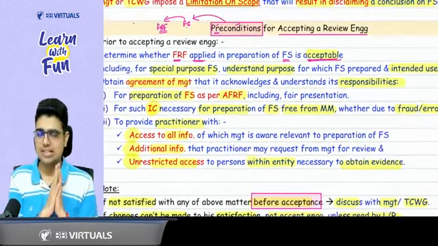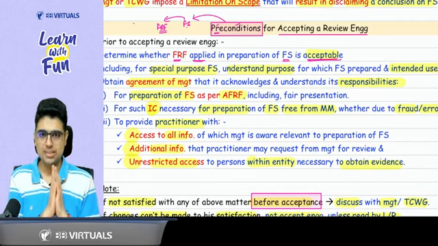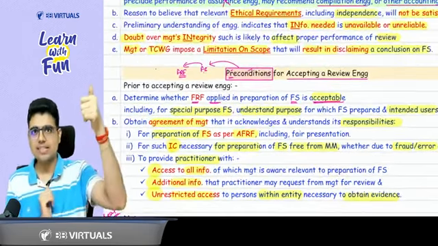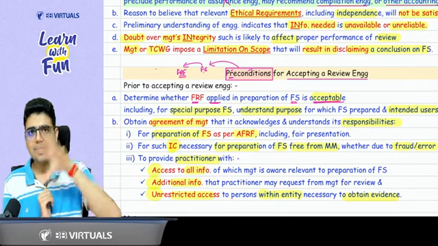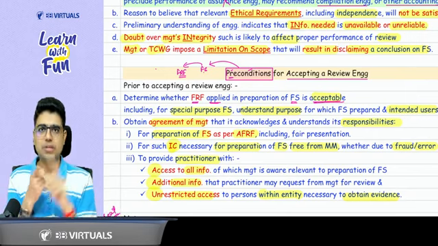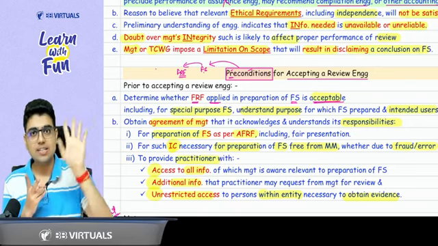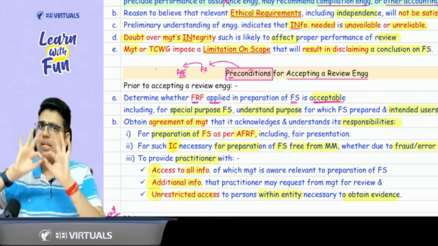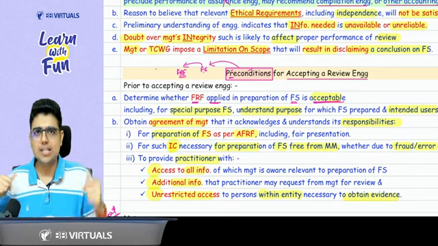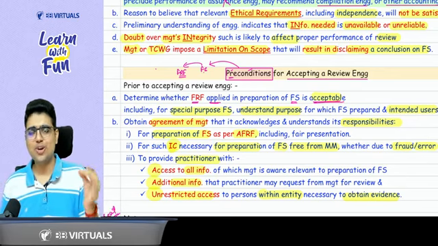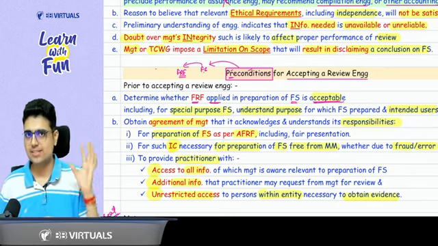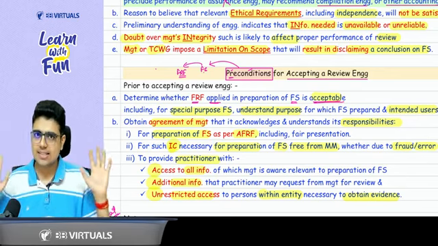Now, if you are not satisfied prior to accepting the engagement, you should discuss with the management, and if the terms can be modified as per your requirement, then you can accept. So if you are not satisfied with any of the above matters before acceptance, discuss the matter with management and TCWG. If the changes cannot be made to your satisfaction, don't accept the engagement. If the issues arise after acceptance and you are not satisfied, again discuss. Whenever you are not satisfied, discuss, whether it is before or after the acceptance.